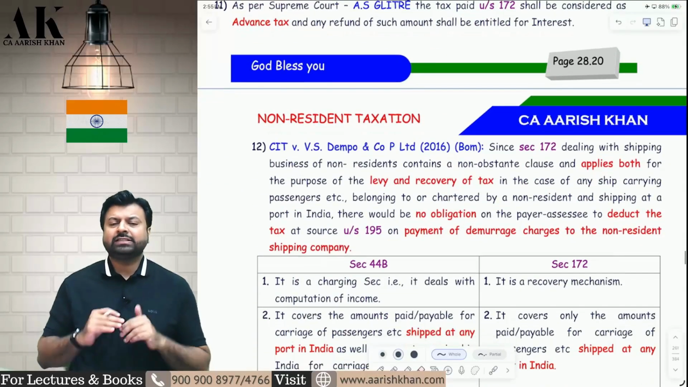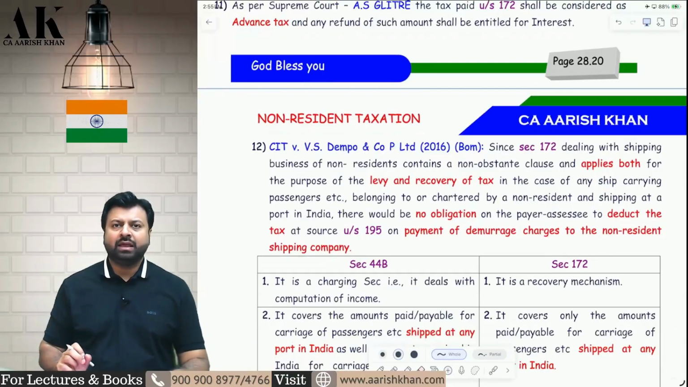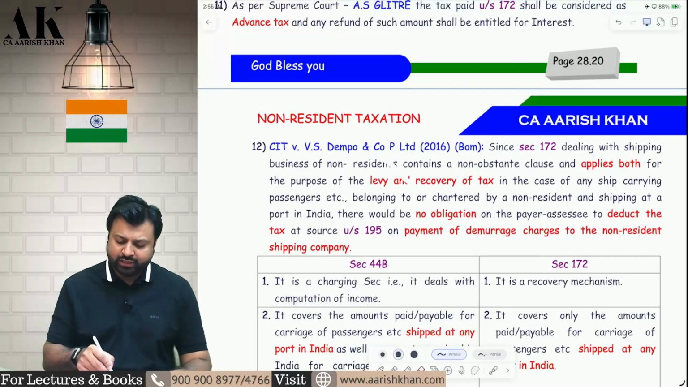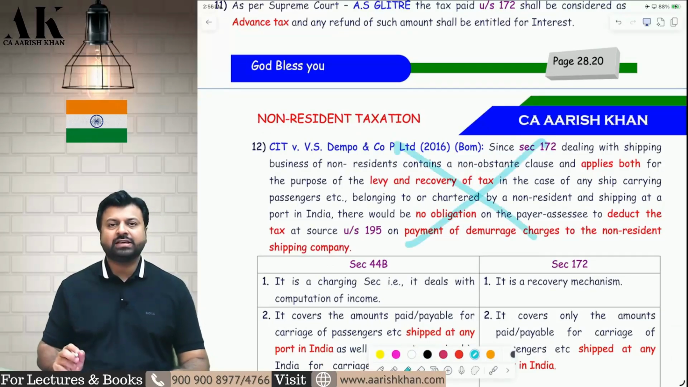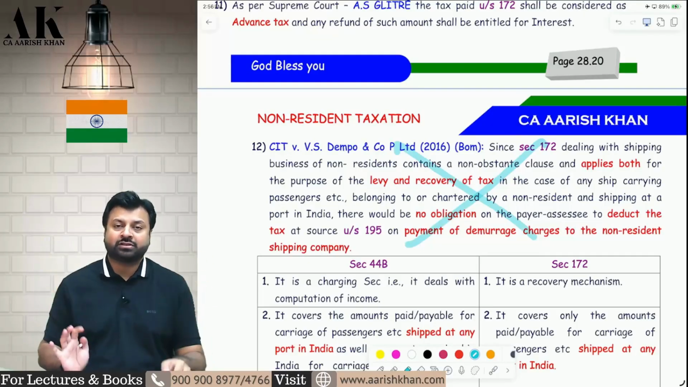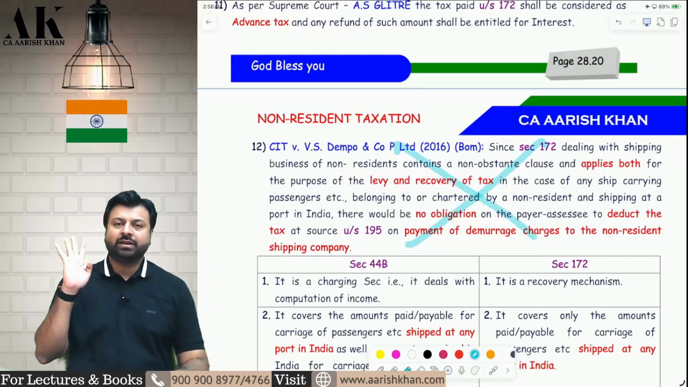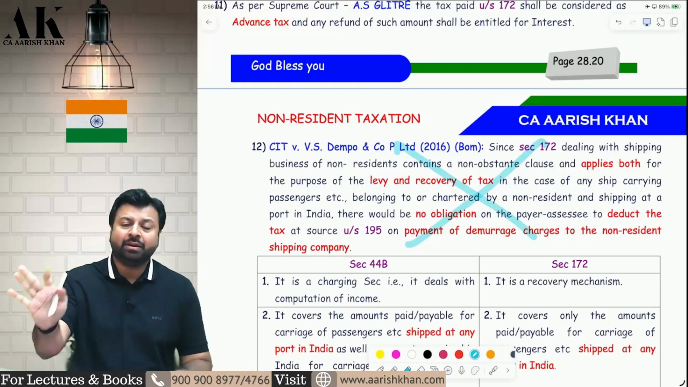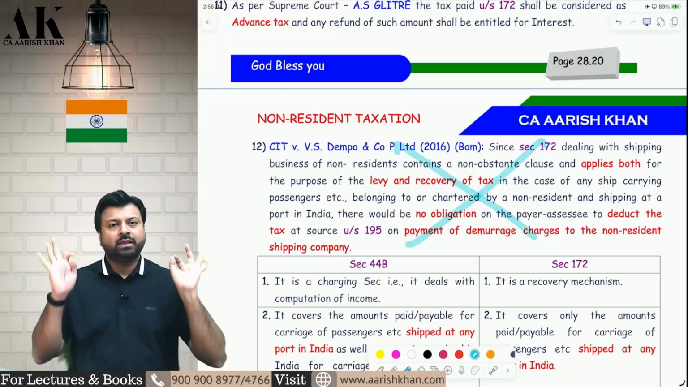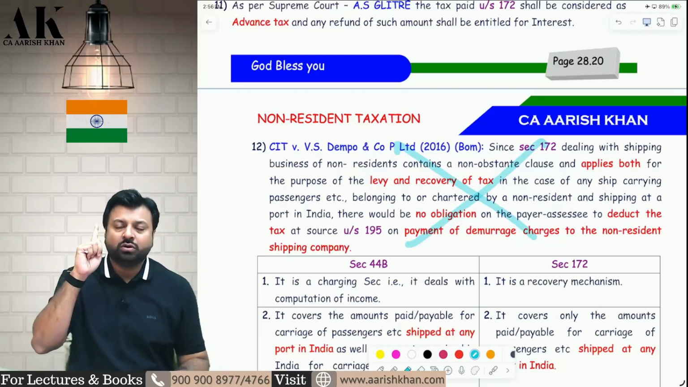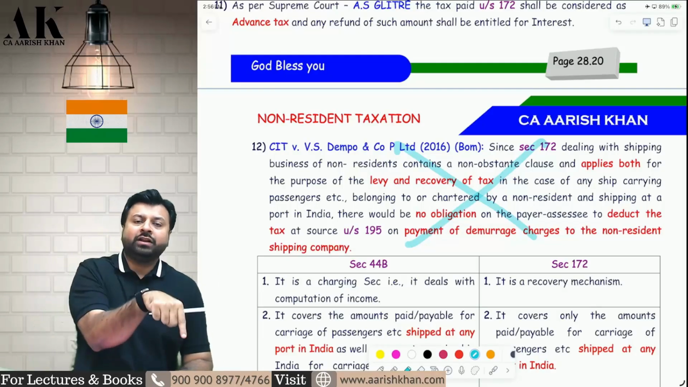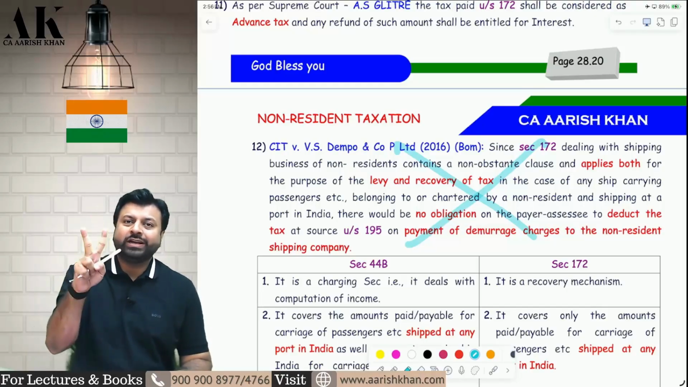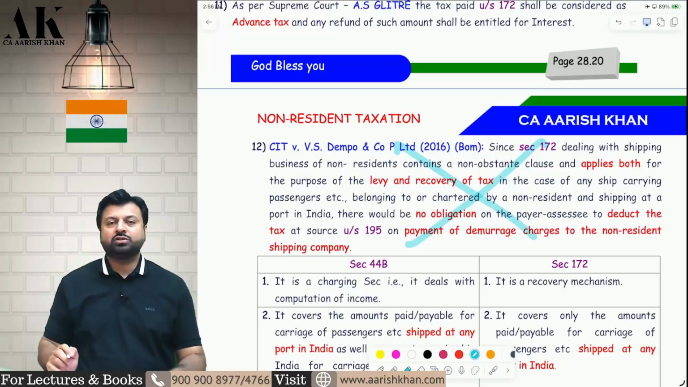Now, in 172, when I am making some payment to someone, am I supposed to deduct TDS under 195? No need to deduct TDS under 195 because 172 overrides the entire income tax law. Because it overrides the entire income tax law, it will also override section 195, and therefore there is no need to deduct TDS under 195 if you are liable to pay tax as per section 172. So again, I am saying 172 covers one income which is common in 44B also. 44B covers two incomes. One income is common to 172. One income is absolutely new, which is not covered in 172.